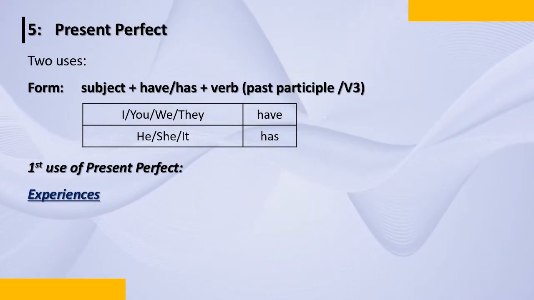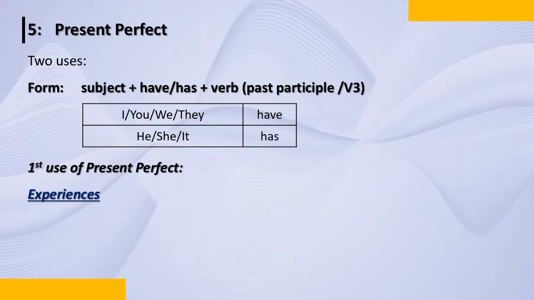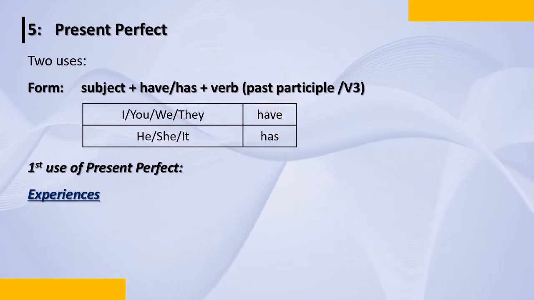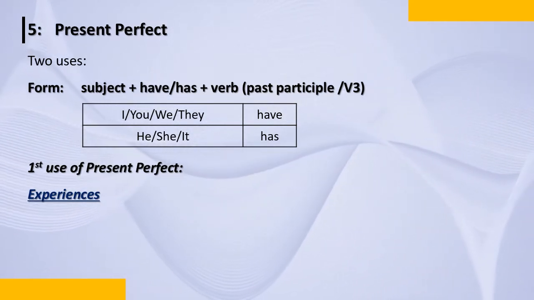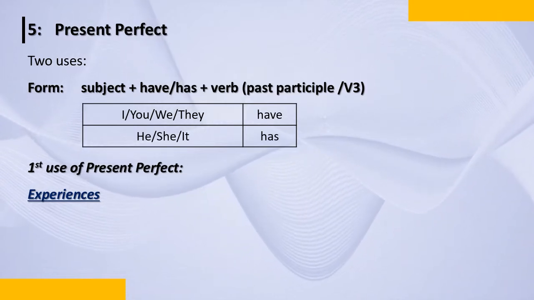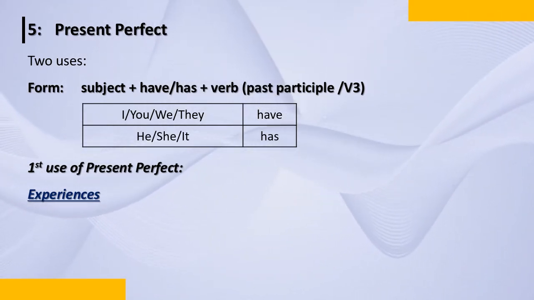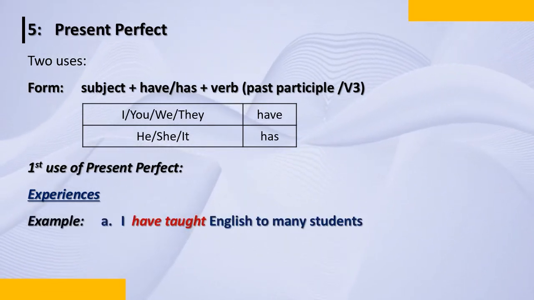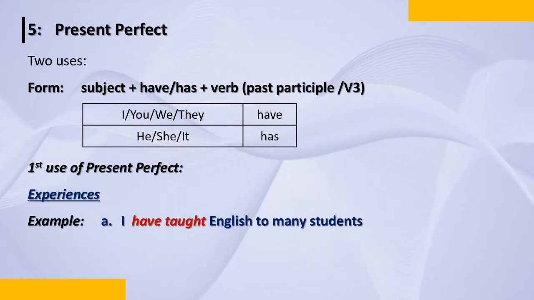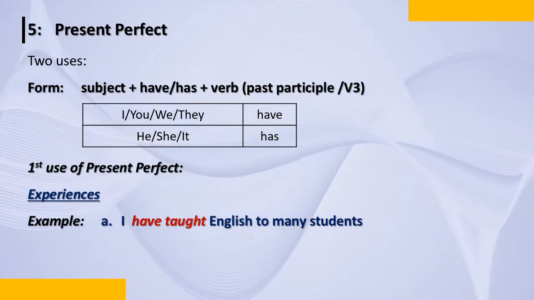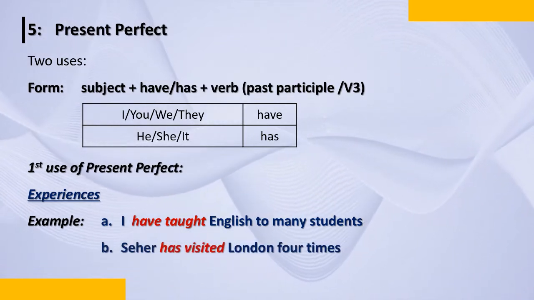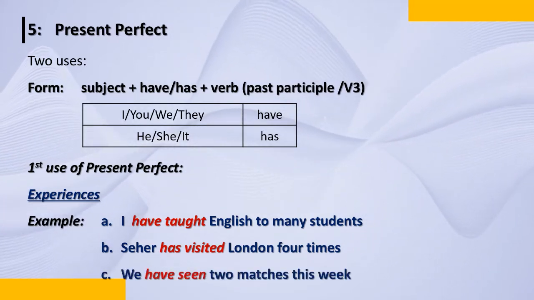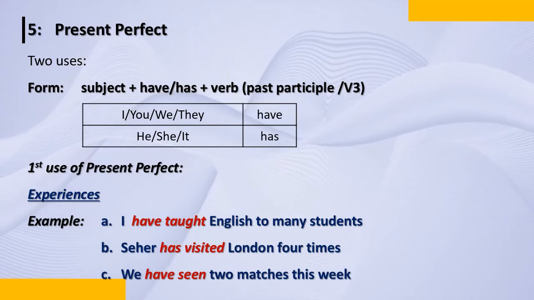experiences. When you're talking about experiences, we use present perfect tense. My experience as a teacher, my experience as a mechanic, my experience as a doctor. You're talking about experiences. I had been to Bangalore and I have seen a person, I met a person there. So let's see an example. I have taught English to many students. Seher has visited London 4 times. We have seen 2 matches this week. So these are all something which is talking about